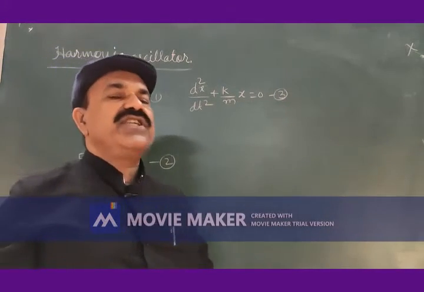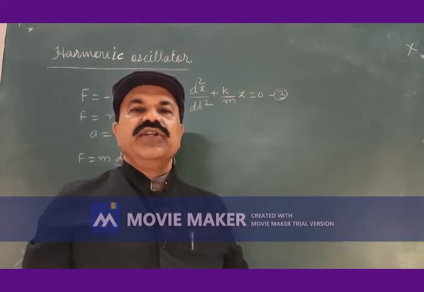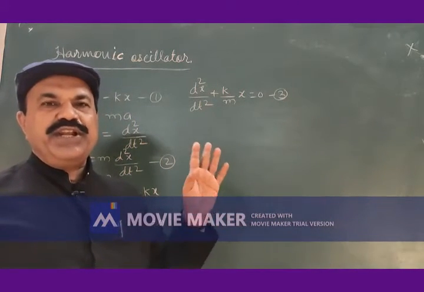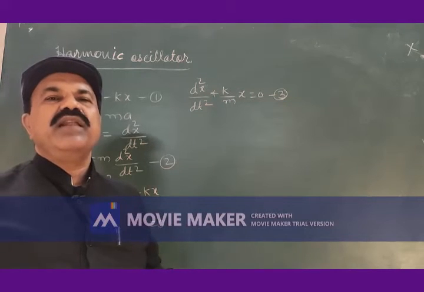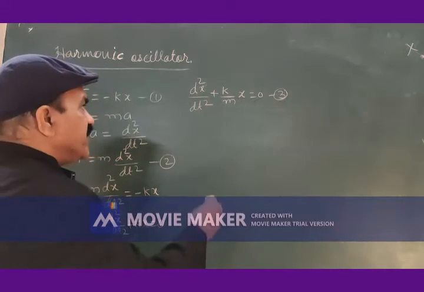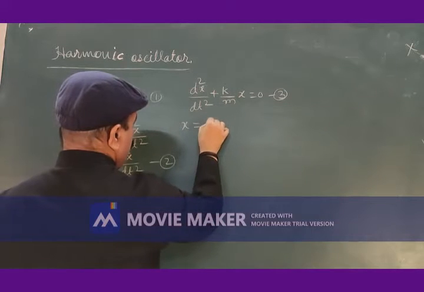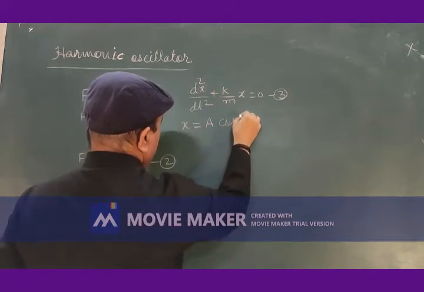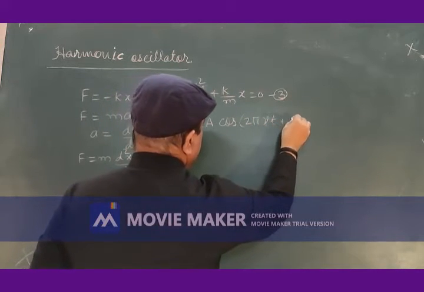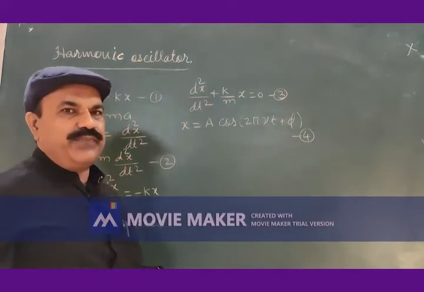This is the differential equation for the oscillations, simple harmonic oscillations. Solution of this differential equation is displacement x is equal to a into cos 2 pi nu t plus phi, equation number 4.